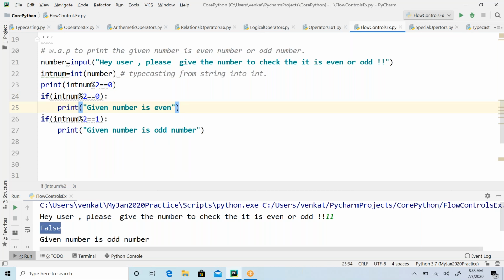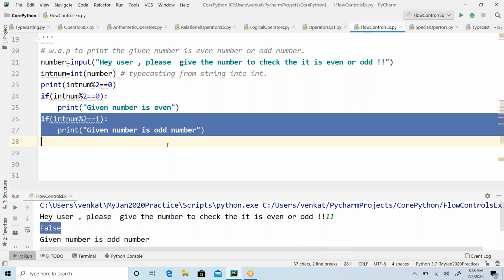Then do we need to continue further to check whether the given number is odd or not? Getting it, guys? You have only two options, option A and option B. If I say you have chosen option A, meaning you have not chosen option B.